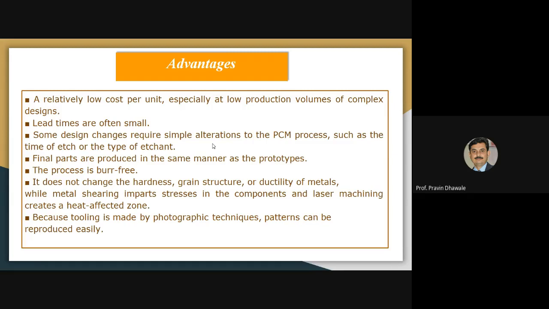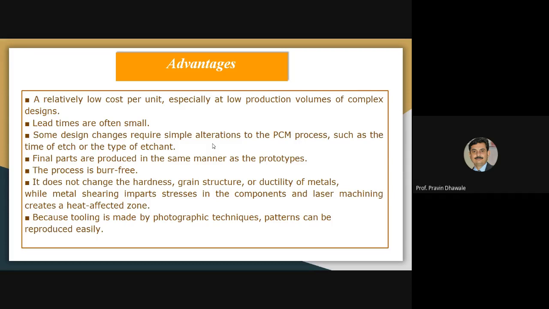It does not change any properties of the material like hardness, grain structure, ductility, right? These may get changed during certain thermal energy based processes because of the creation of a heat affected zone due to the high temperature produced during the machining process.